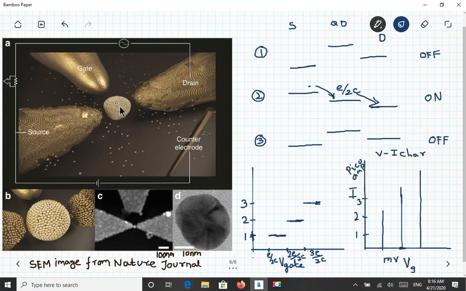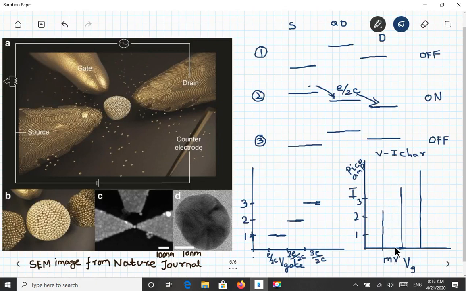Whereas in a normal transistor, like a field effect transistor, FET, MOSFET and all, you will give a voltage which will be very continuous. So it will not be discrete like this. You will give a continuous voltage and the line will also be continuous when you see the VI characteristics. But here in the VI characteristics, you will give a voltage in millivolts. So if you give 1 millivolt, you will get this much current in picoamperes. Pico means 10 power minus 12. So you will get very low current, and that too will be discrete and not continuous.